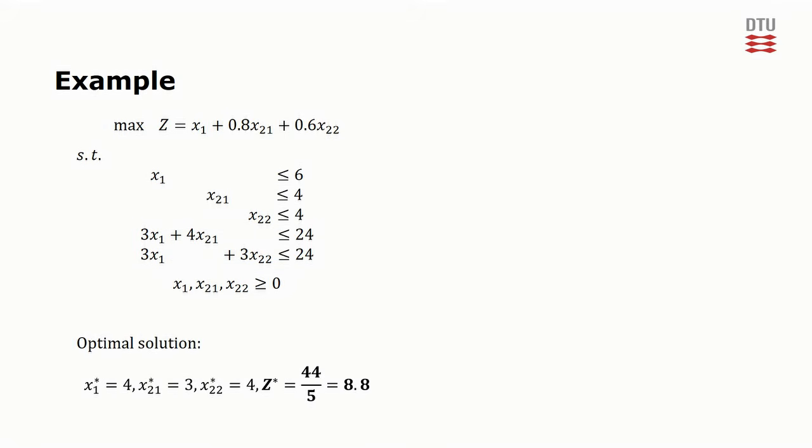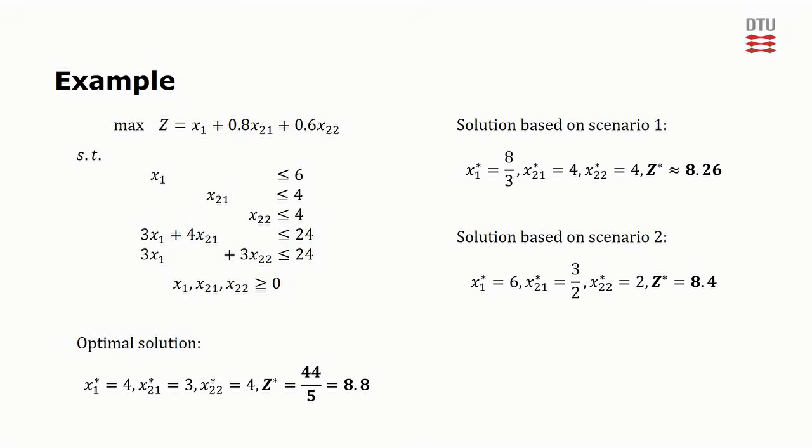The optimal solution to this model is x1 equal to 4, x21 equal to 3, and x22 equal to 4. And the optimal objective value is 44/5, which is equal to 8.8. If we compare this to the solution based on the optimal solutions from scenario 1 and 2, we find that the solution is quite different from those, and the average objective value is slightly better as well.